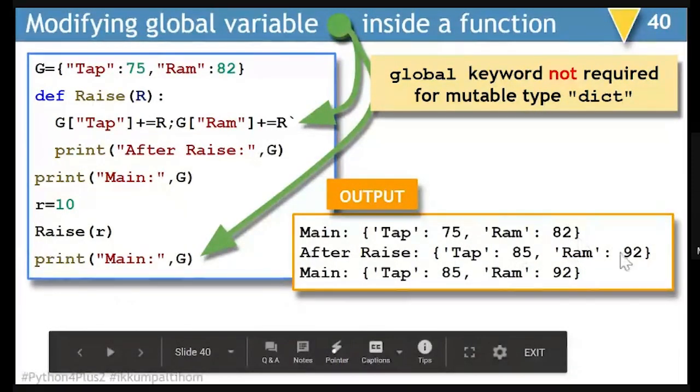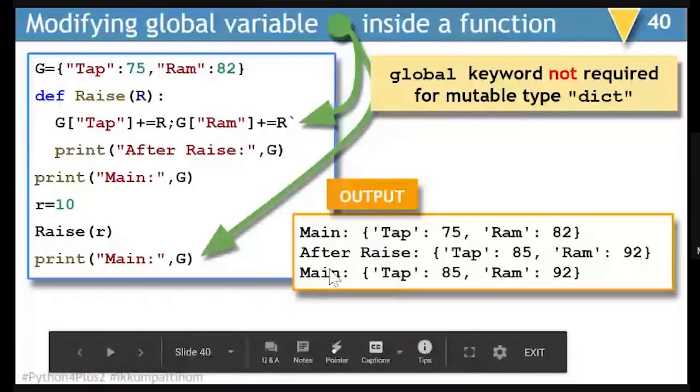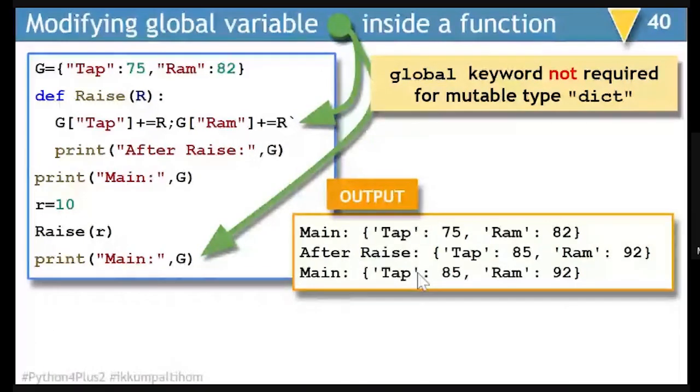And then when I come back to the main function, the G as changed here will be reflected here also. So basically, whenever you have an immutable global variable, you will require the global keyword. And if you have a mutable variable as a global variable, in that case, inside the function, there will be no need of writing the global keyword.